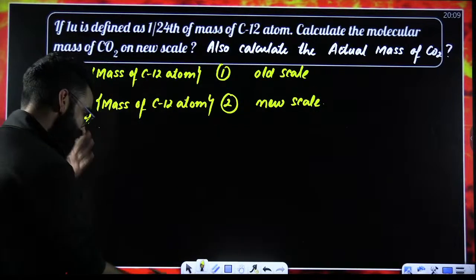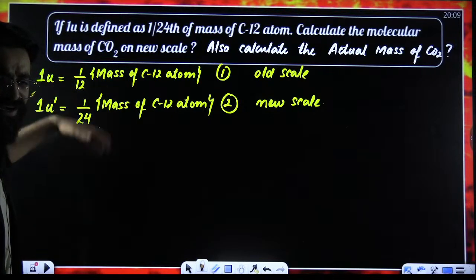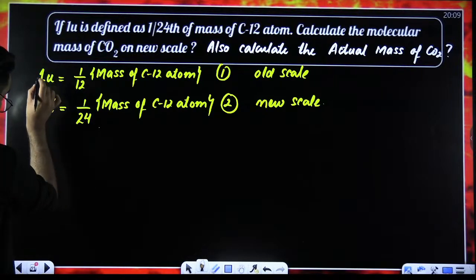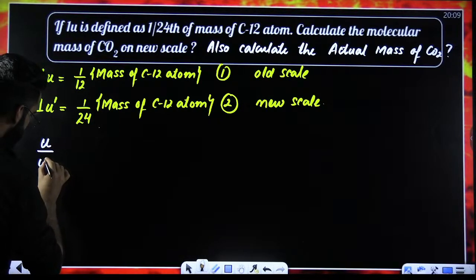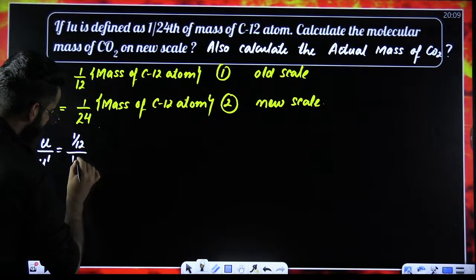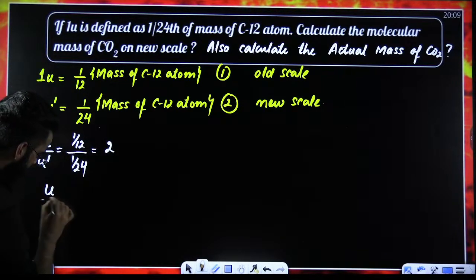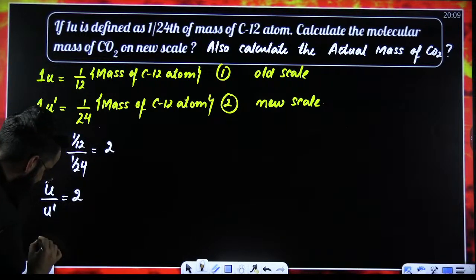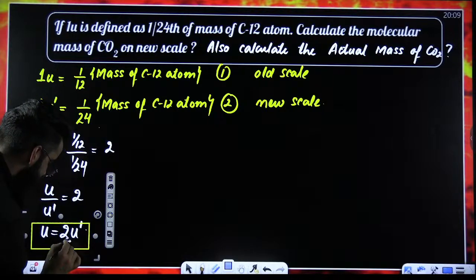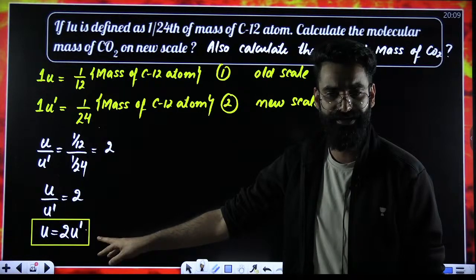Perfect. Now, my dear students, whenever these sort of questions come to you, the first thing always, you are just going to divide these 2 equations. If I divide 1 by 2, it's going to be 1U divided by 1U dash, or directly U divided by U dash is equal to mass of carbon-12 atom, which cancels. In the numerator 1 by 12, in the denominator 1 by 24. This value comes out to be 2. So U divided by U dash is nothing but 2, or U is nothing but 2 times U dash. This always has to be your first step. Get the relation between U and U dash.